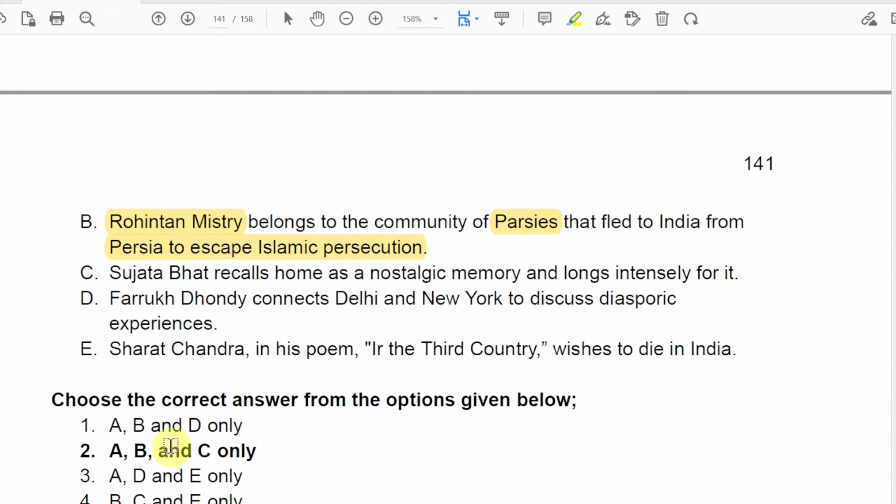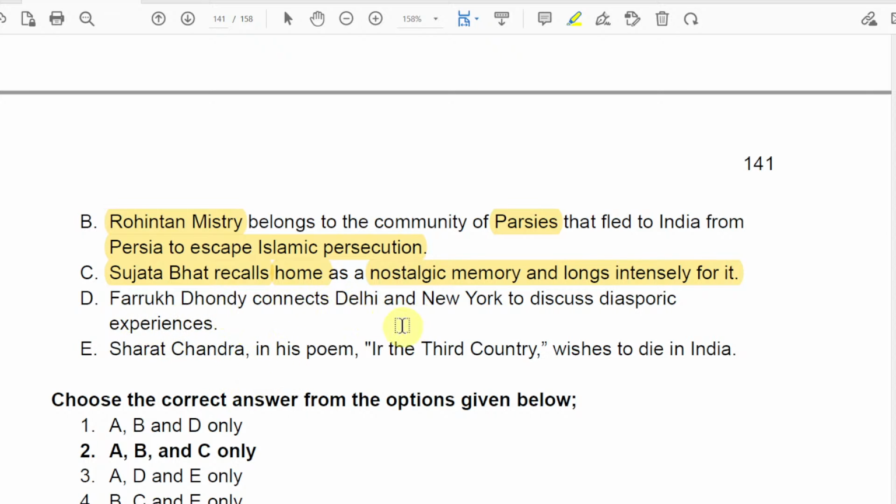And C, Sujata Bhatt recalls home as a nostalgic memory and longs intensely for it. So this is also our correct answer.